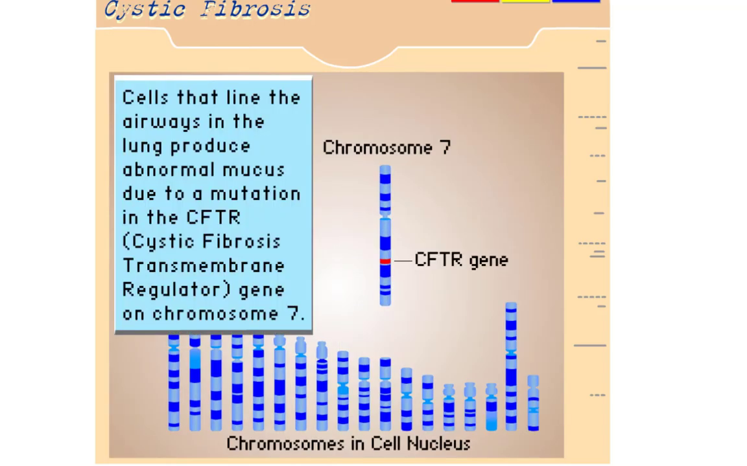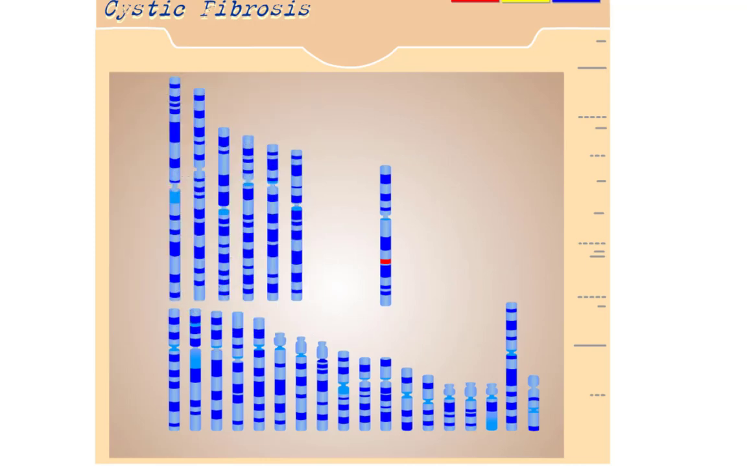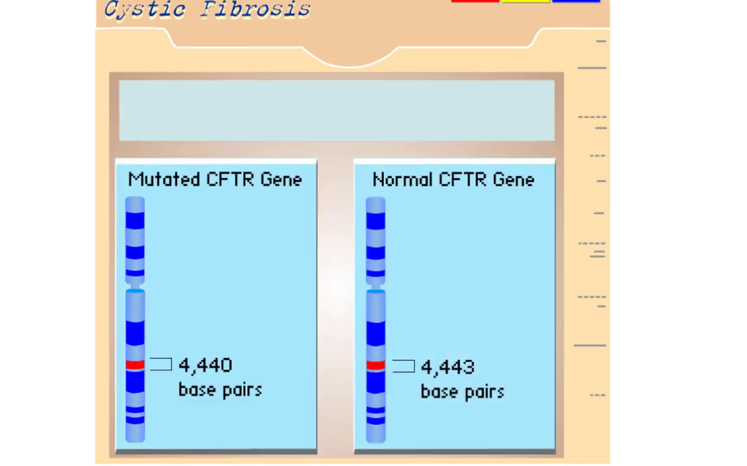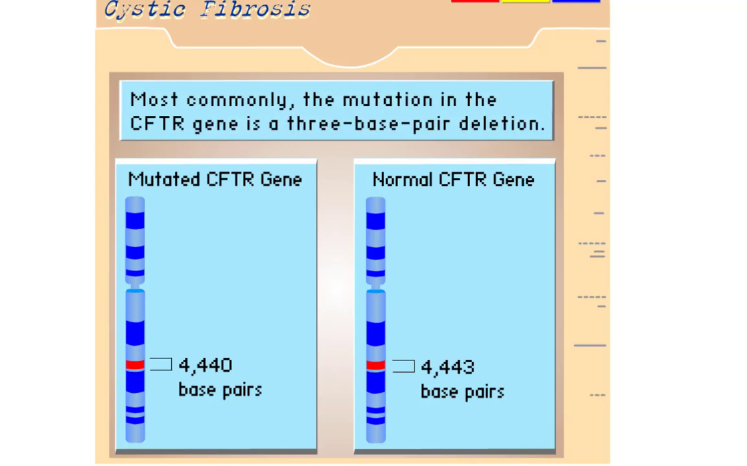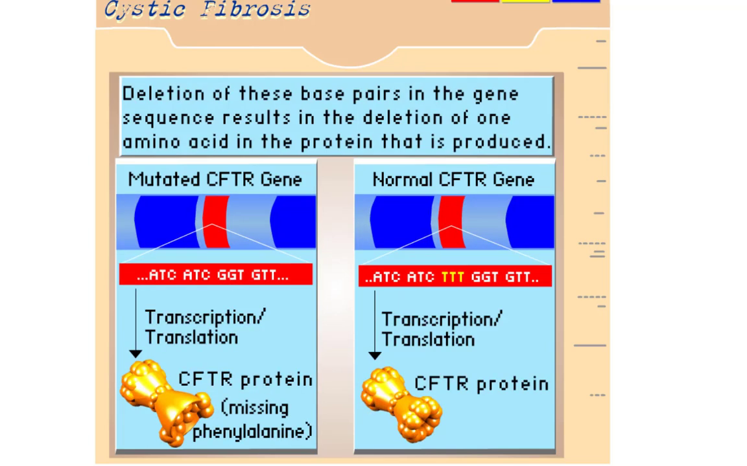The cells that line the airways in the lung produce abnormal mucus due to a mutation in the cystic fibrosis transmembrane regulatory gene on chromosome 7. Most commonly, the mutation in the cystic fibrosis gene is a 3 base pair deletion. Deletion of this base pair in the gene sequence results in the deletion of one amino acid in the protein.